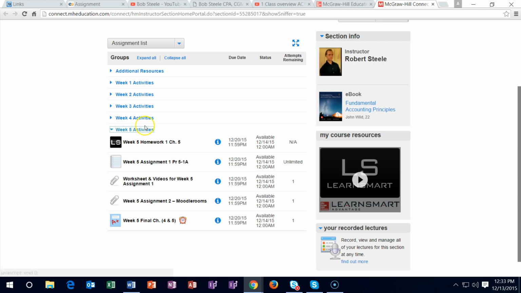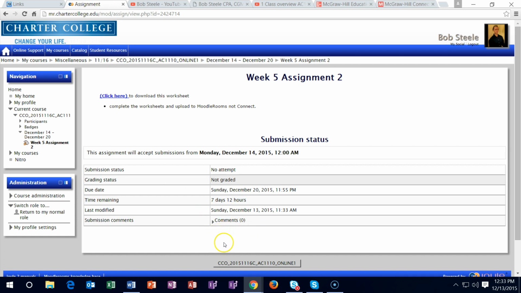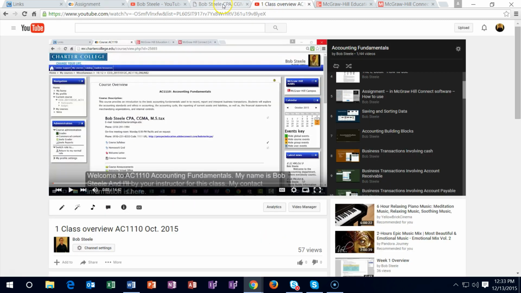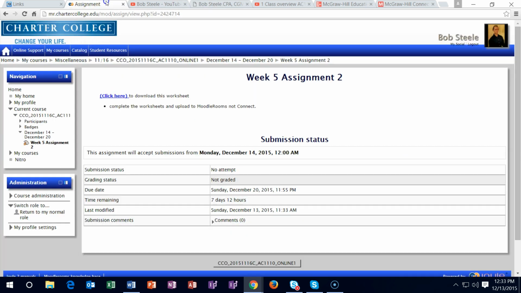So download that worksheet, work it, use the resources, and then upload it here. There'll be a submit button here. This is where you want to upload that worksheet. The videos should be on the worksheet to help you work through it. It shouldn't be too long of a problem really. And again, if the videos aren't working, then you could find them on YouTube or go directly to the channel here. Going to go back to the cookie trail up top.